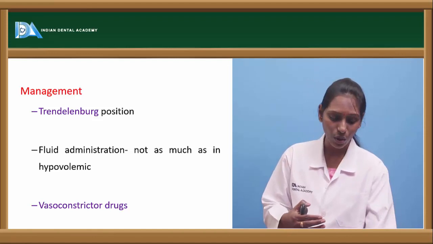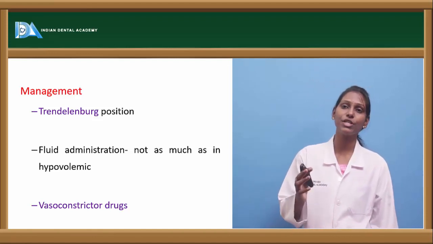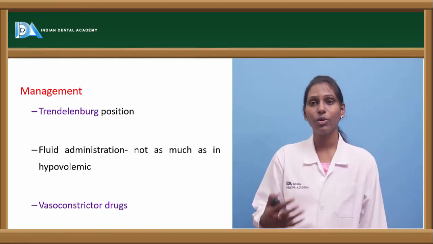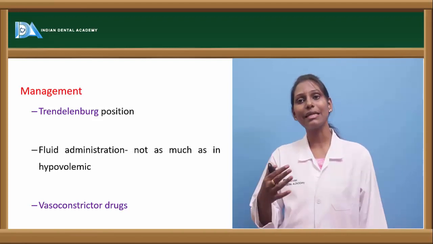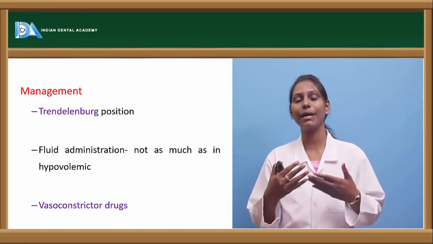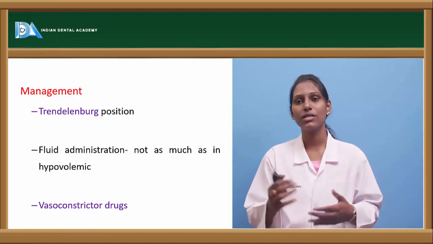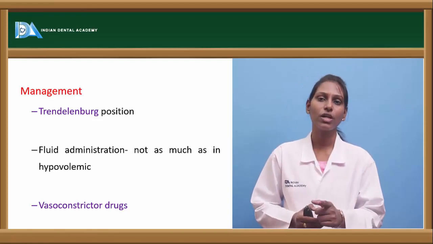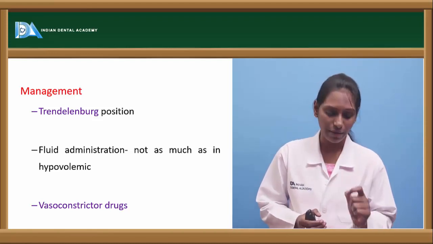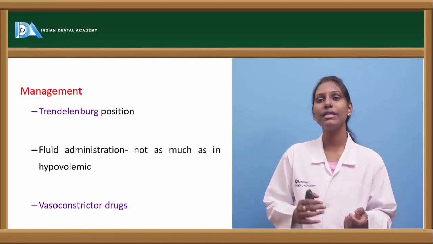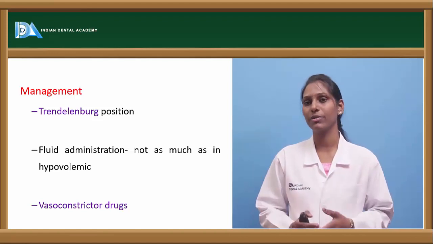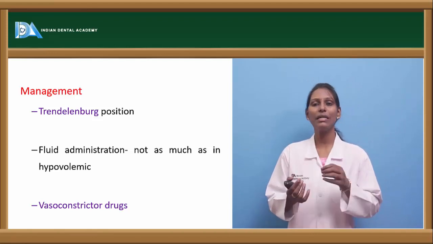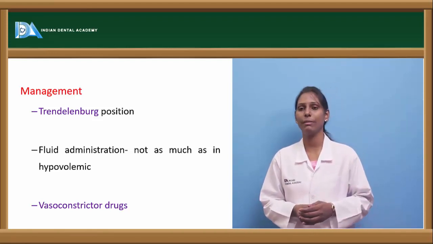By sitting erect, there can be permanent damage, because venous pooling at the periphery is more pronounced in those cases, and by sitting erect, there is no returning of this venous blood, thus causing permanent damage. So if we encounter a shock, especially a vasovagal shock on the dental chair, always give the patient a Trendelenburg position. Fluid administration is not very much required, but a small amount of fluid will be helpful.